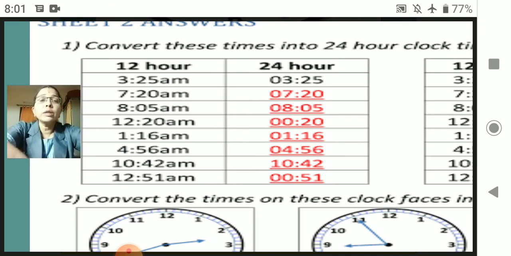Here you could see the next one, 12:20 AM. 12 o'clock and 20 minutes have passed, so it is after the noon. So how much time will it become now? 12 minus 12, you will get 0. 0 hours 20 minutes. Got that? So what is this 12:20 AM? It is midnight. That will be midnight, at night.